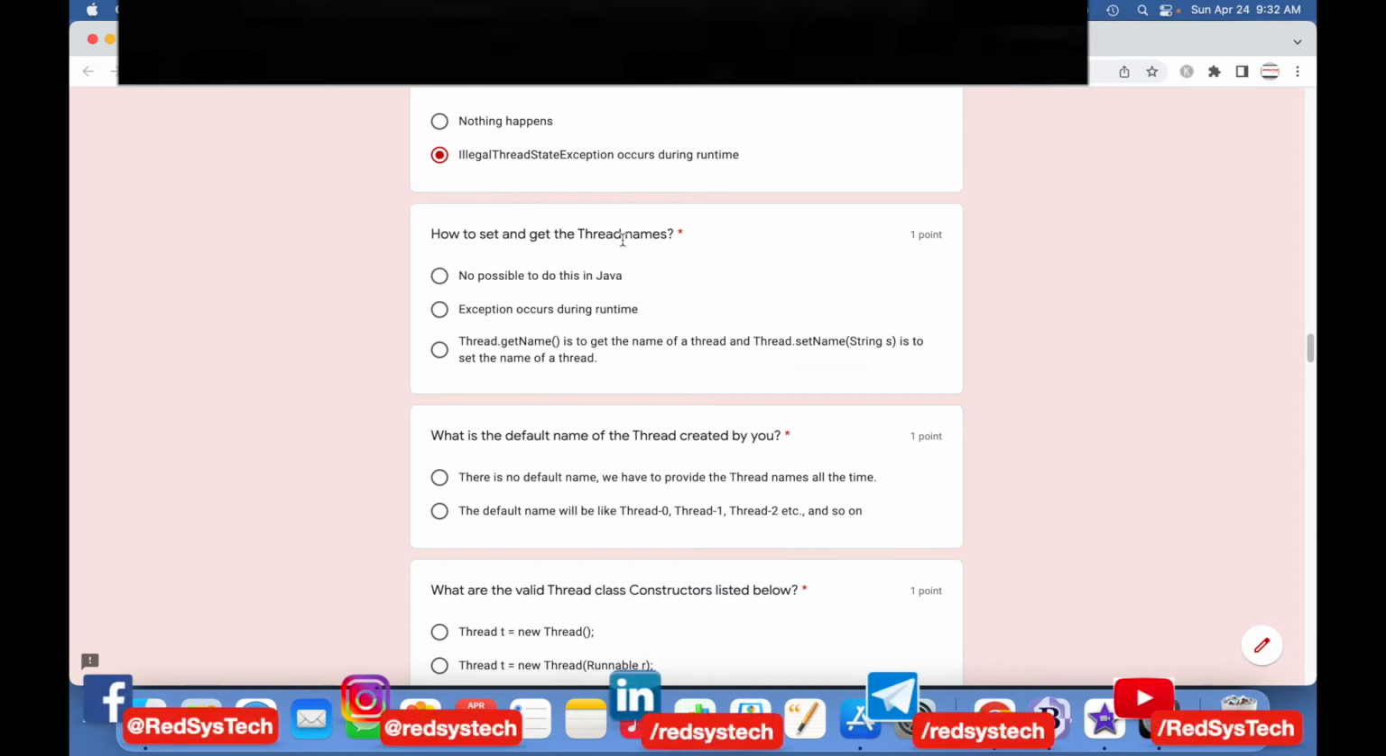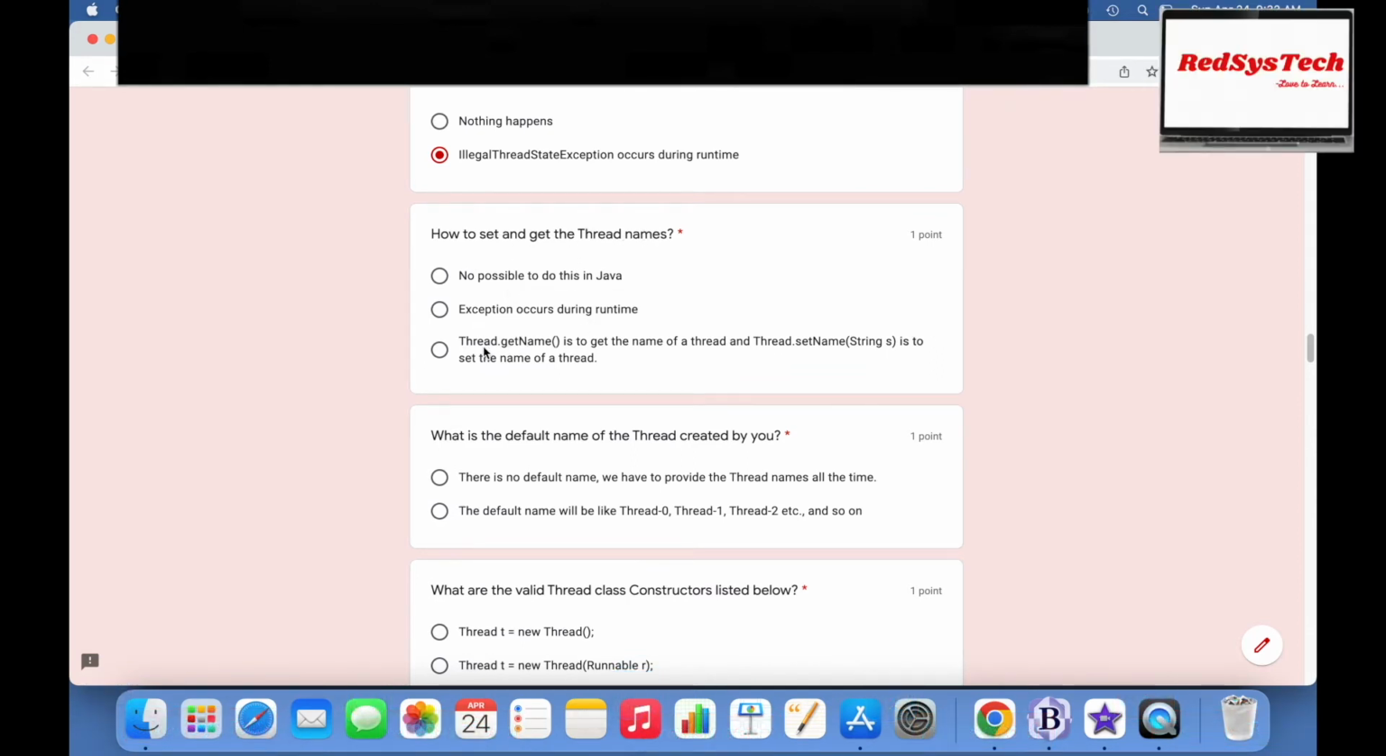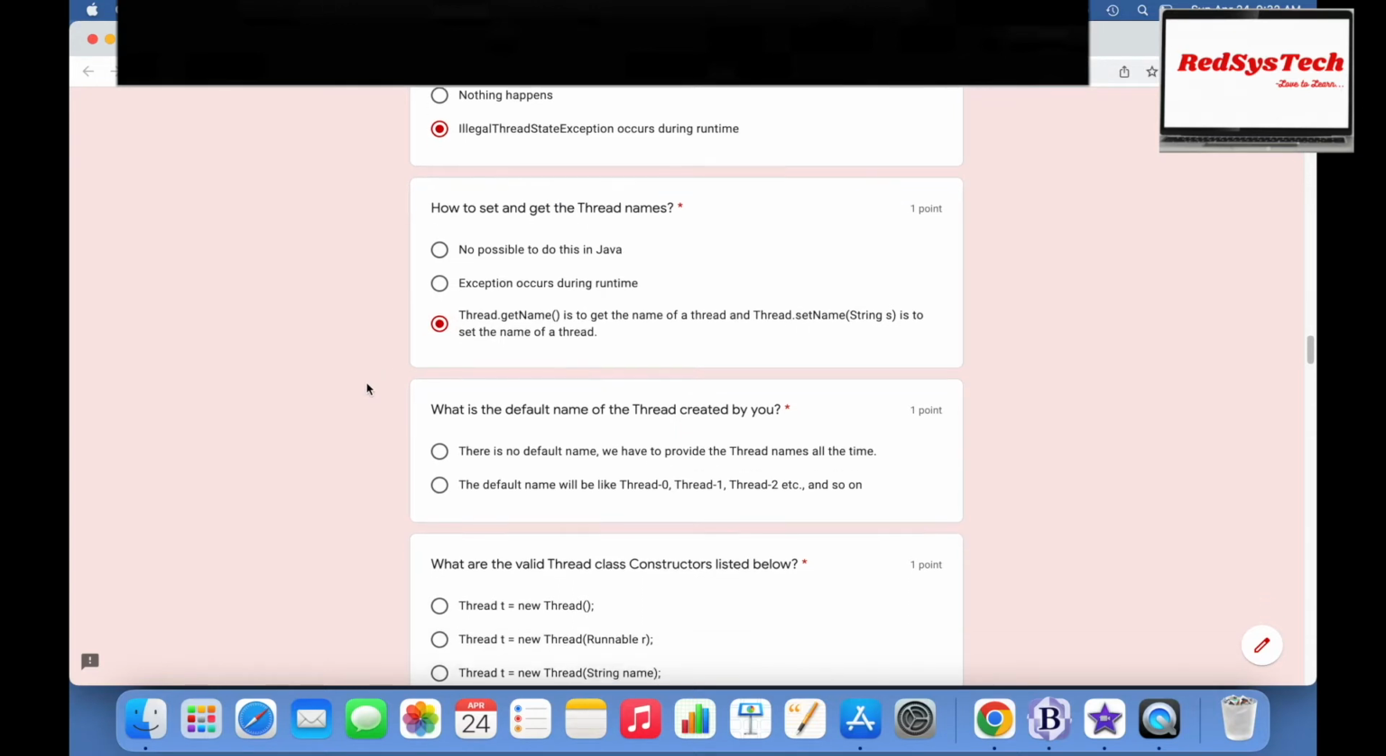How to set and get thread names? Is it not possible in Java? Does an exception occur during runtime? No: Thread.getName is to get the name of the thread, and Thread.setName of a string is to set the name of a given thread. Yes, that is possible, by using these two methods.